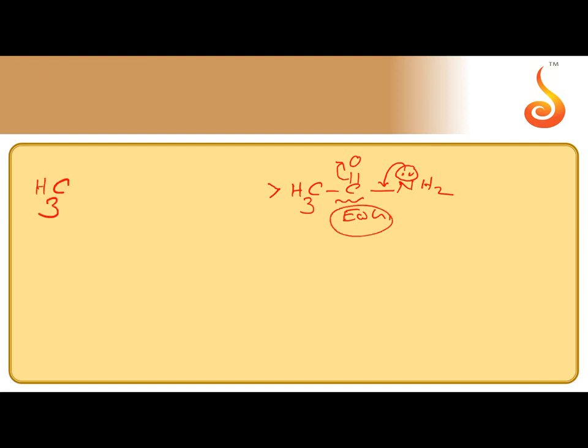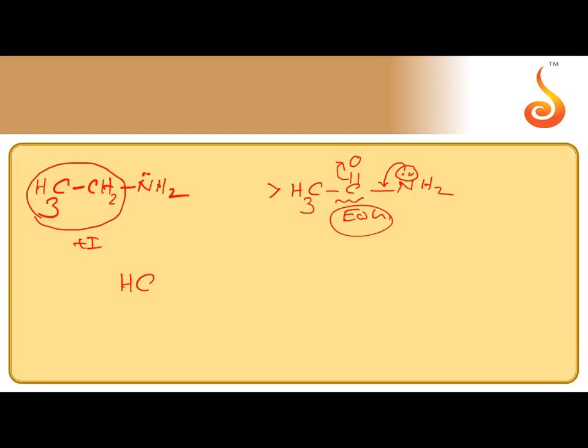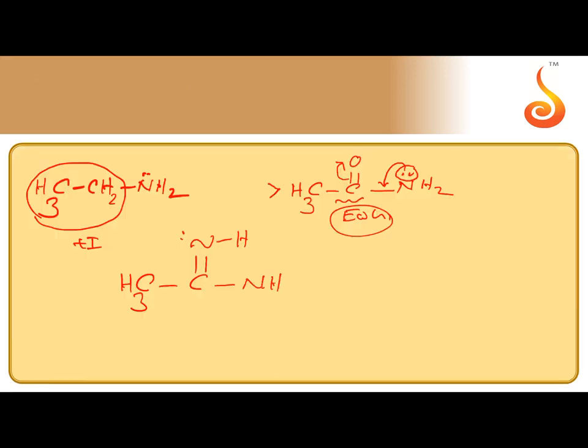Next one, CH3CH2NH2. Here the ethyl group acts as an electron donating group by plus I effect. That's why ethylamine is more basic when compared with acetamide. Then the next compound, CH3C(=NH)NH2.